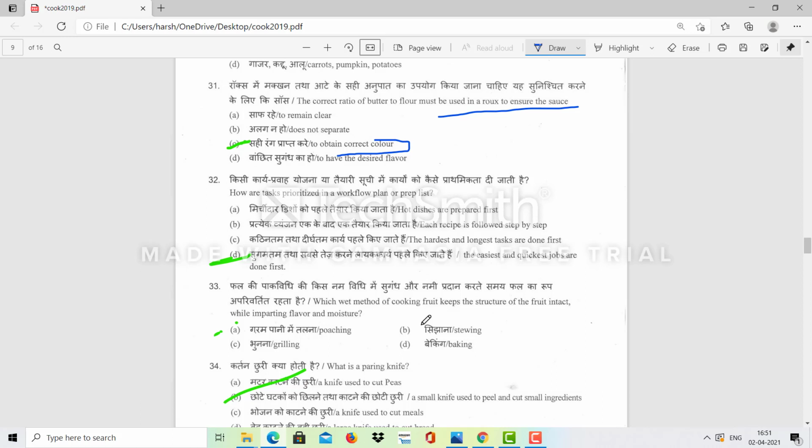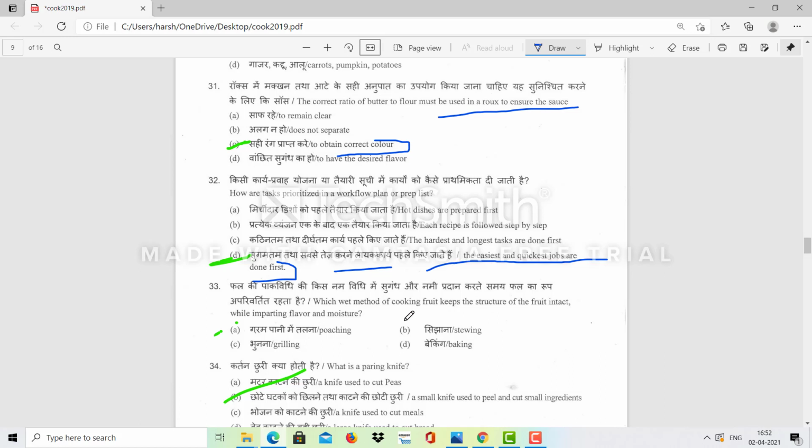The next question is, how are tasks prioritized in a workflow plan or preparation list? So in this answer, the clear step is that the easiest and quickest jobs are done first, as we know we prepare mise en place and then we start our preparation.